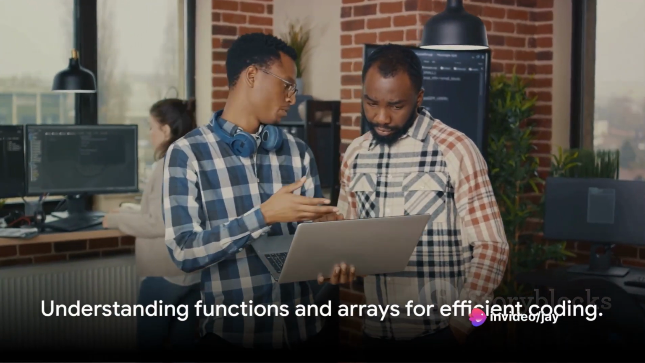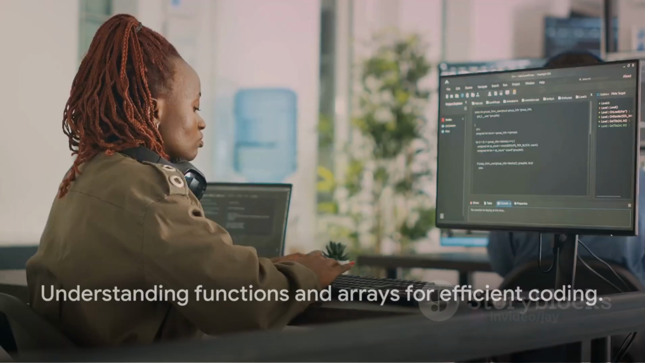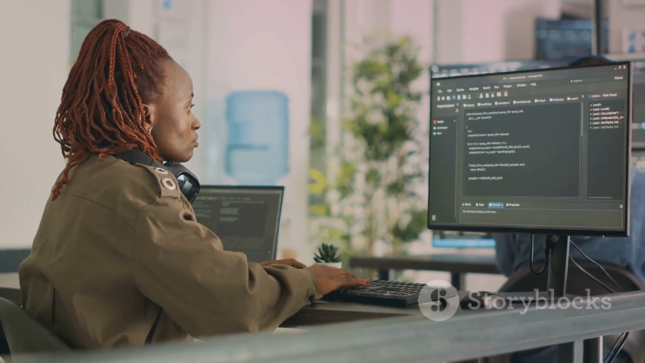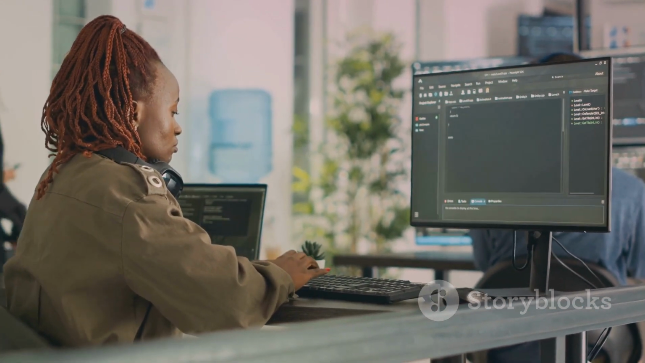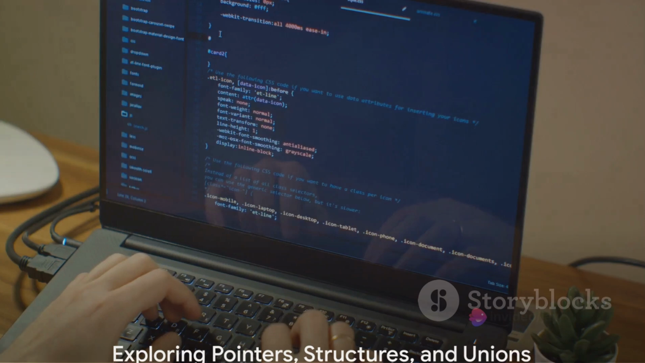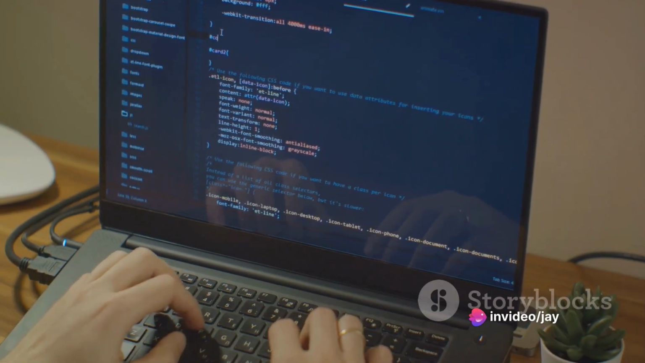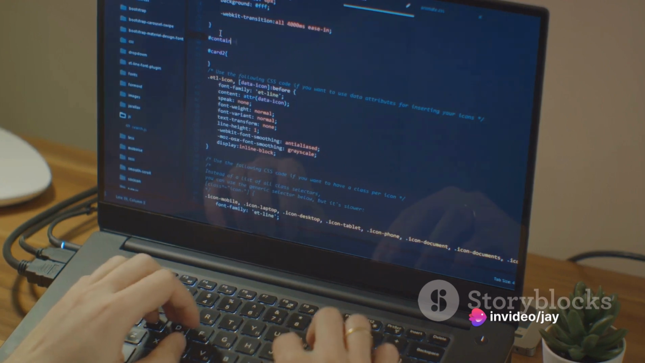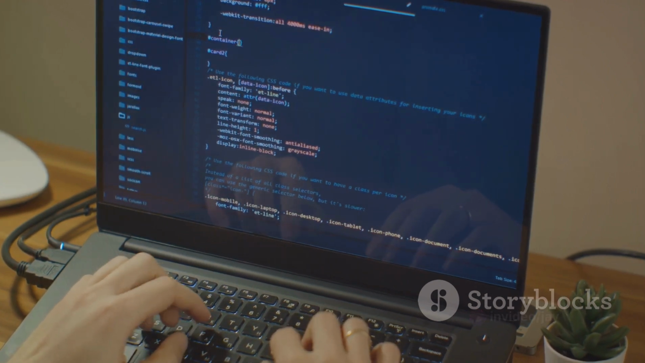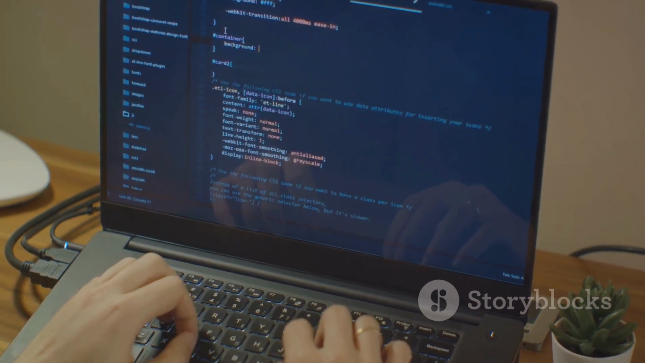So, let's dive in, break these concepts down, and start coding. By the end of week 2, you should be able to create and manipulate functions and arrays with ease. Welcome to week 3, where we delve into the fascinating world of pointers, structures, and unions. These are powerful tools in C programming, each with its unique characteristics and uses.